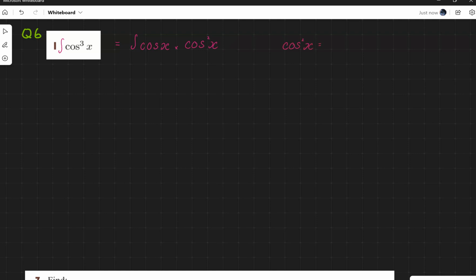we know that this can be a half from the stuff that we've been doing in class recently. Right, we know that that's a half cos 2 theta. But we also know from our initial trig work that cos squared is also equal to 1 minus sine squared. Okay, so it's a bit of a choice about what's going to happen if we substitute one with the other. Now, if you're looking ahead, if you end up timesing each one of these by cos x,